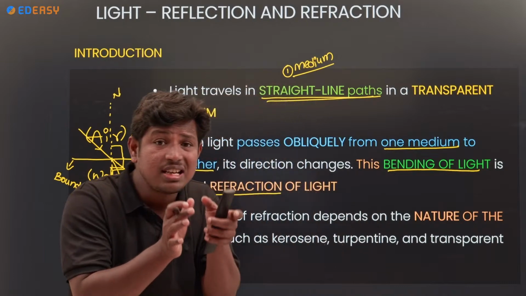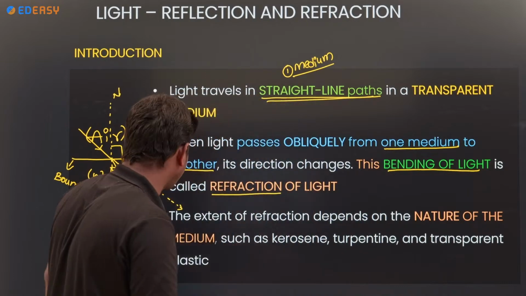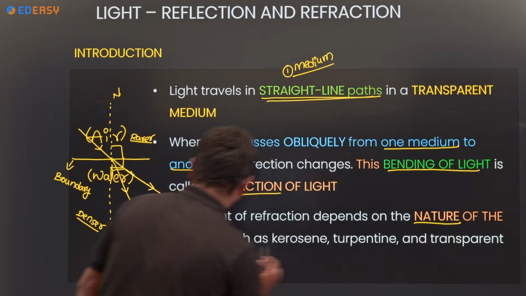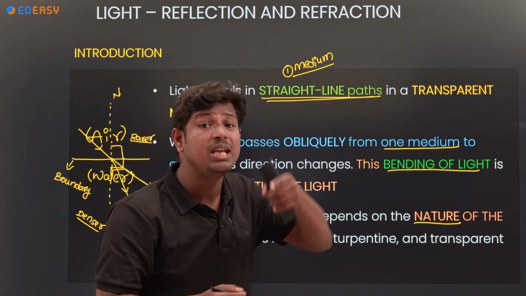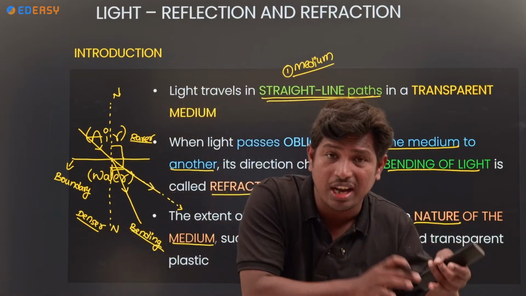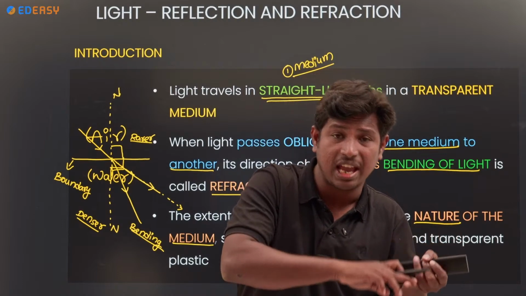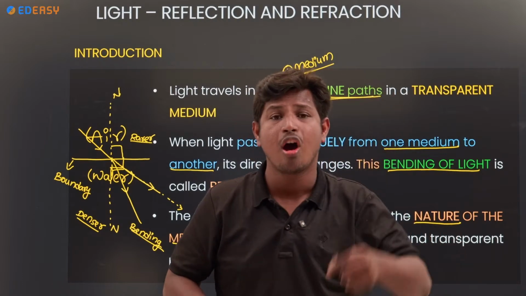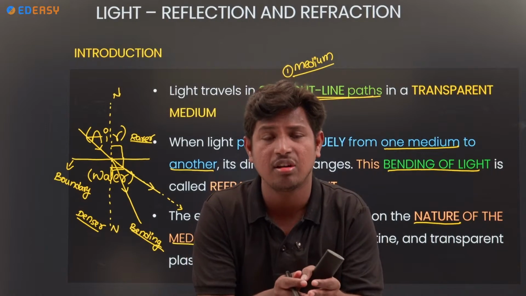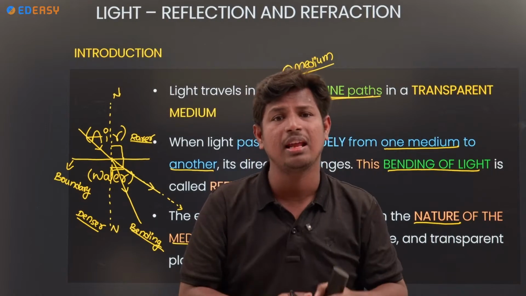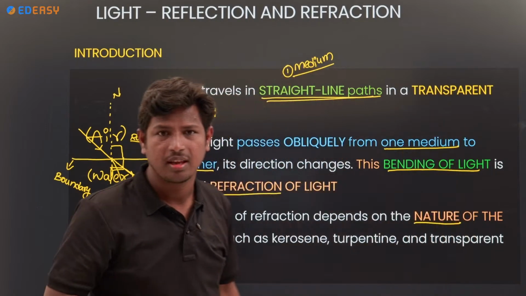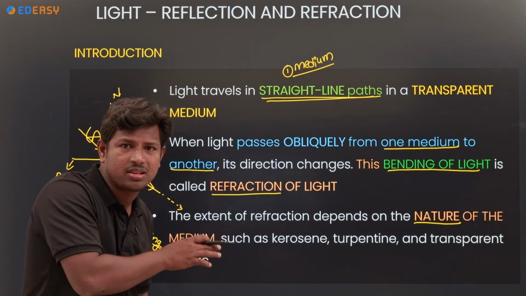So refraction depends upon what? It depends upon the nature of the medium. Which medium you are taking? Either a solid medium; in solids we have types, like plastic or paper or glass. So it depends upon that particular material. Now you understand what is meant by refraction.